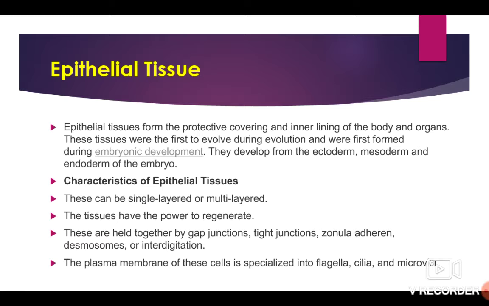Characteristics of epithelial tissue. These can be single-layered or multi-layered. The tissues have the power to regenerate. These are held together by gap junctions, tight junctions, adherens junctions, desmosomes, or interdigitation. The plasma membrane of these cells is specialized into flagella, cilia and microvilli.